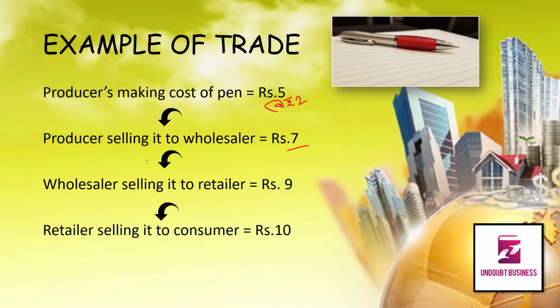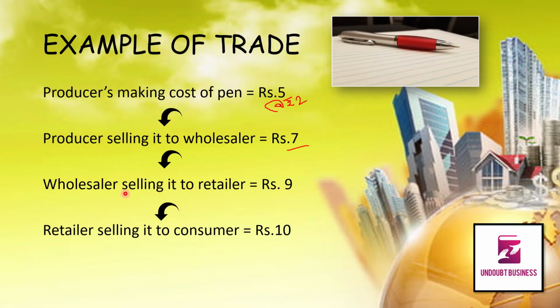Now if we further this transaction, now the wholesaler has purchased the pens in bulk quantity. Now wholesaler will sell it to the retailer, means the shopkeeper.